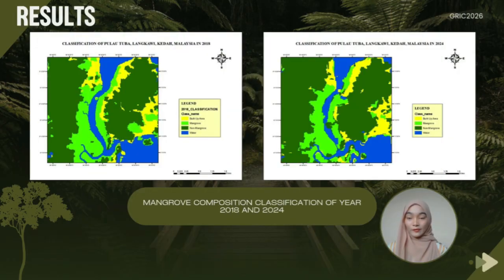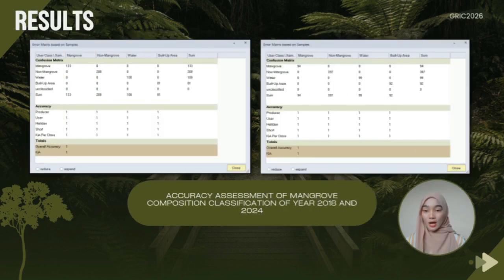This is the final result of the study. The final classification map illustrates the spatial distribution of mangrove species in both study years. Based on the classification of the 2024 map, it reveals changes in the spatial distribution of the classification compared to the 2018 map. The classes were divided into four, such as mangrove, non-mangrove, built-up area, and water body. Based on the figures, the major difference between the map of 2018 and 2024 is the mangrove area. This is because on the 2024 map, the mangrove zone seems to have expanded to the nearby area until it affected the other classes. The figures show the accuracy assessment of mangrove composition classification of year 2018 and 2024.